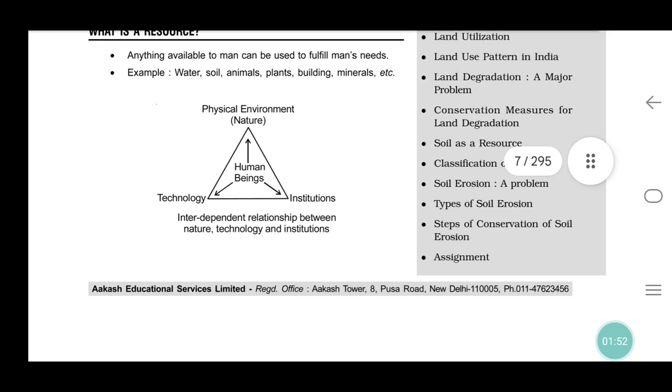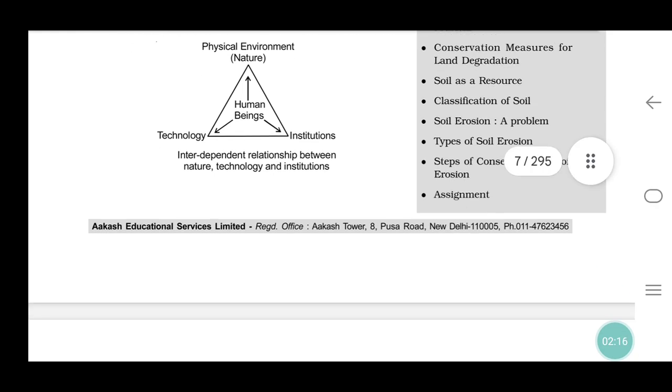Okay, here a diagram is given: physical environment, technology, institution. Everything is needed by human beings. Without technology, institutions or the physical environment, humans cannot continue. So all the resources support humans.